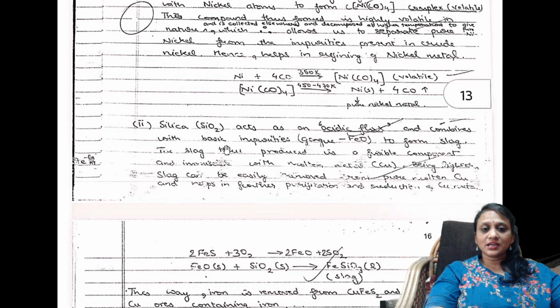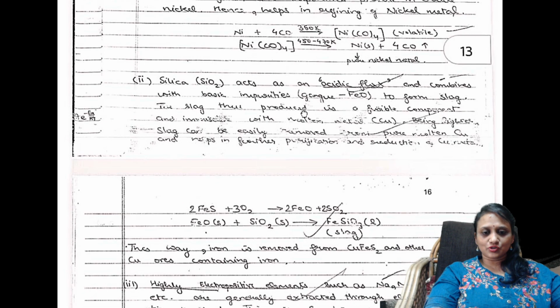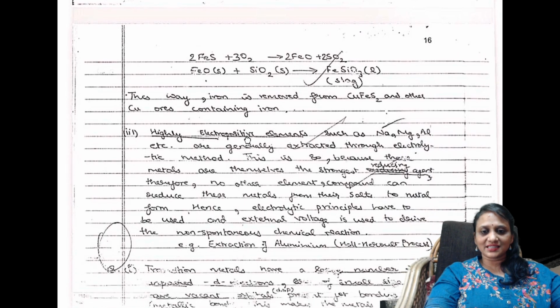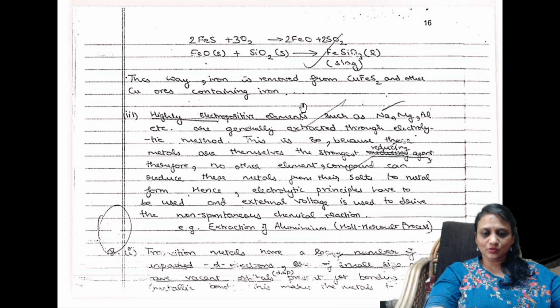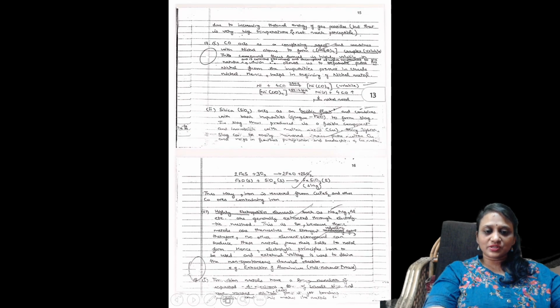Next thing, students. So this is also metallurgy. This is not there. It's in the syllabus now. Now, next thing, students. So what are the highly electropositive elements? Okay, this is also metallurgy. This is also not there. Now, next question. Let us see.